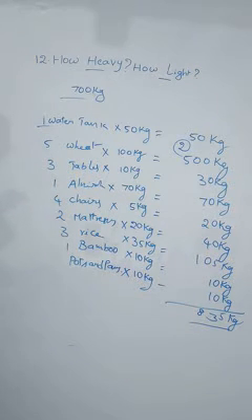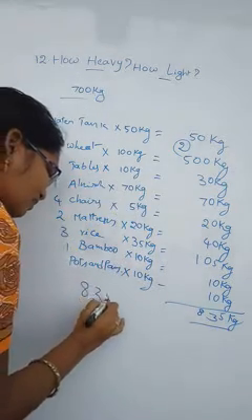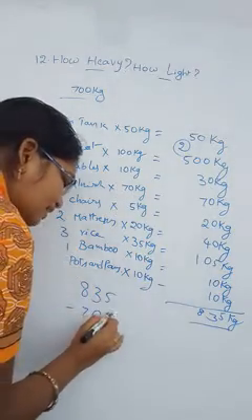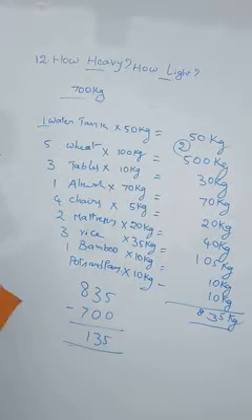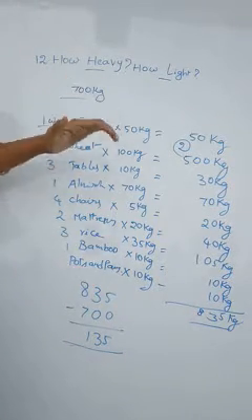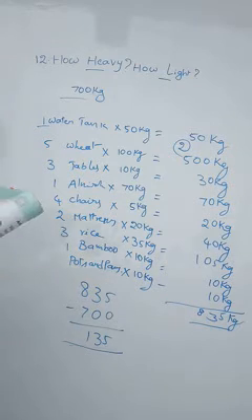But the horse can pull only 700 kgs. How many kgs are more here? 835 minus 700, how many kgs? 135 kgs are extra. That's why the horse is not ready to pull all this weight. Up to 700 kgs only the horse can pull. Here 135 kgs are extra. If you want to remove, the load should be exactly 700 only.